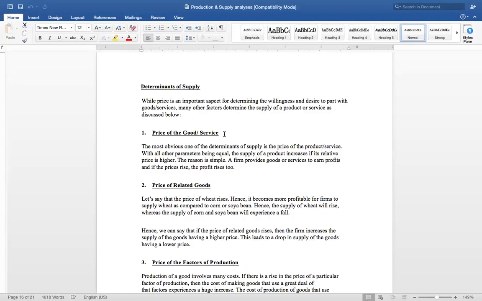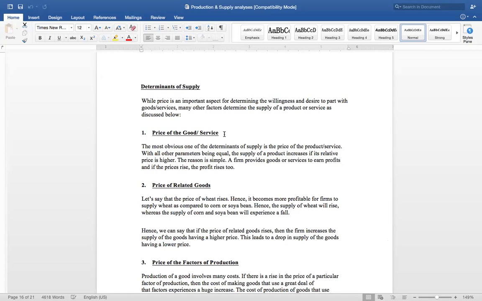Now I'm going to show you certain factors which affect the supply. While price is an important aspect for determining the willingness and desire to part with goods and services, many other factors determine the supply of a product or service as discussed below. So let's see what the factors are and how they affect the supply.